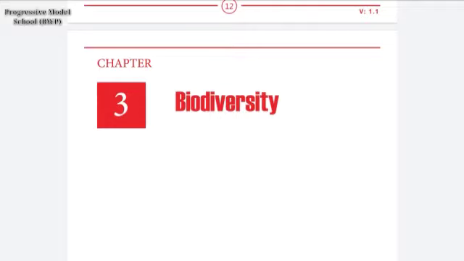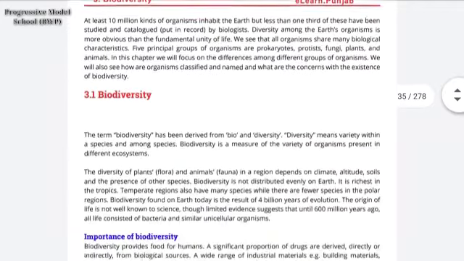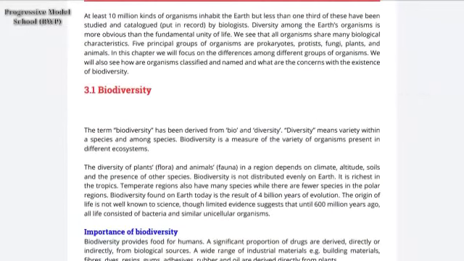Today we are going to study biology chapter number 3, biodiversity. First of all, we must know what is biodiversity. The term biodiversity derives from two words, bio and diversity. As we know, bio means life, so diversity means variety within a species and among the species. So biodiversity is the measure of the variety of organisms present in different ecosystems.